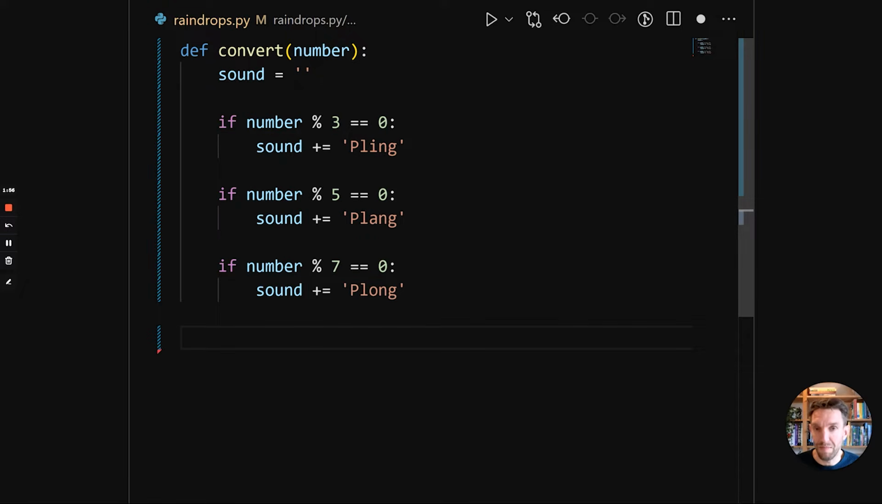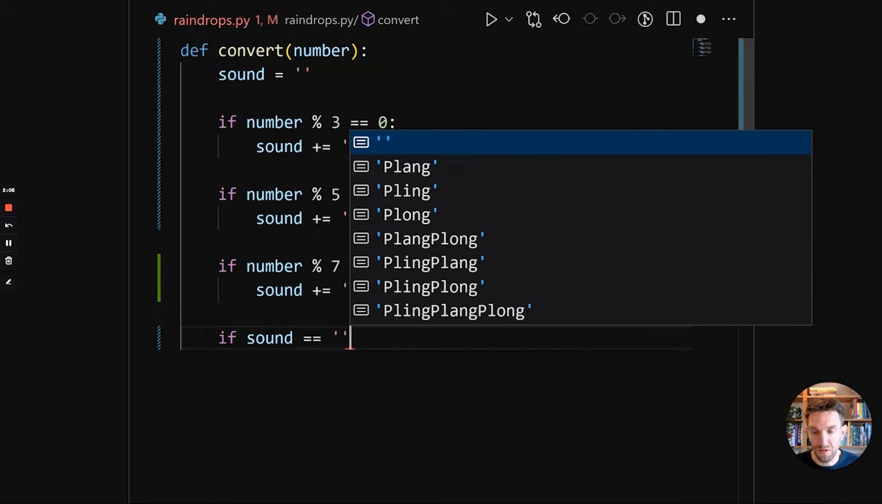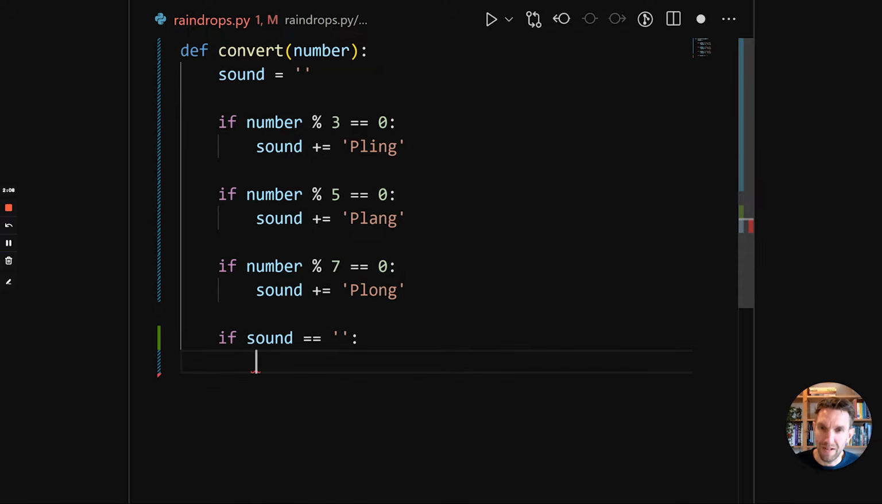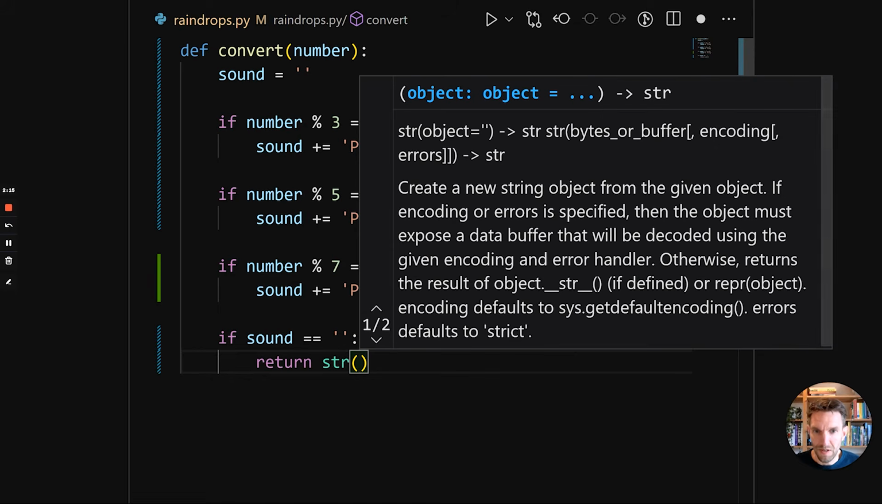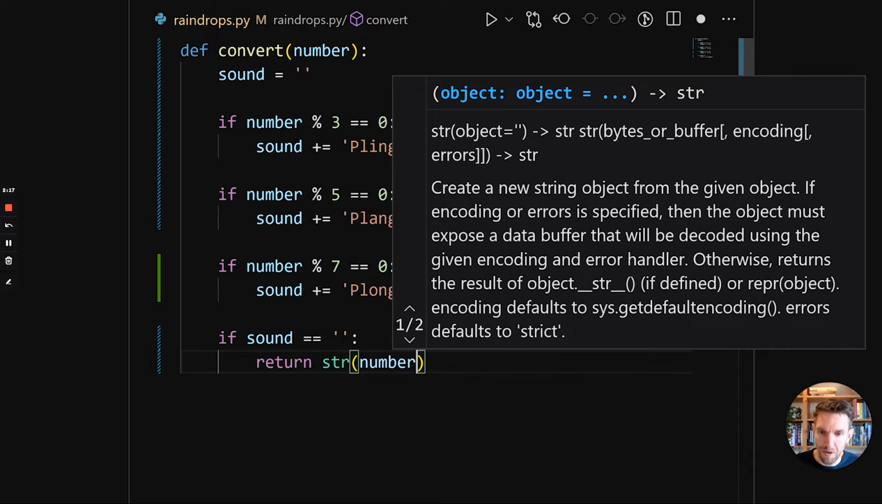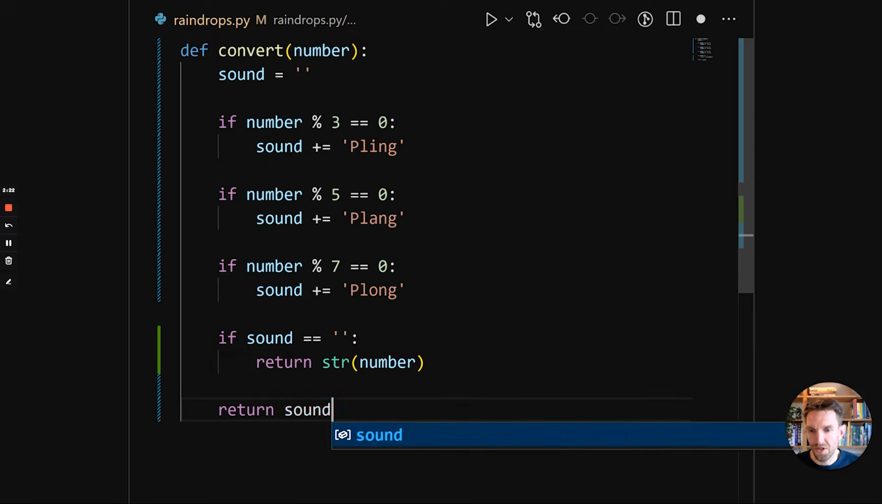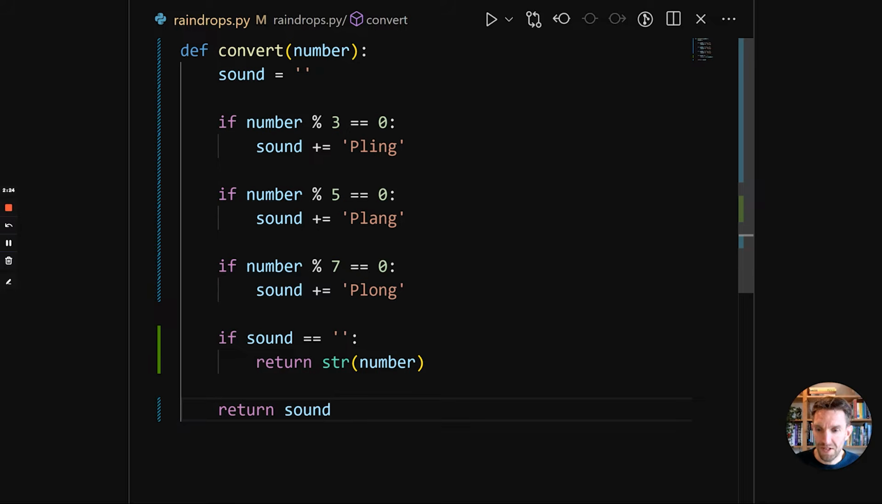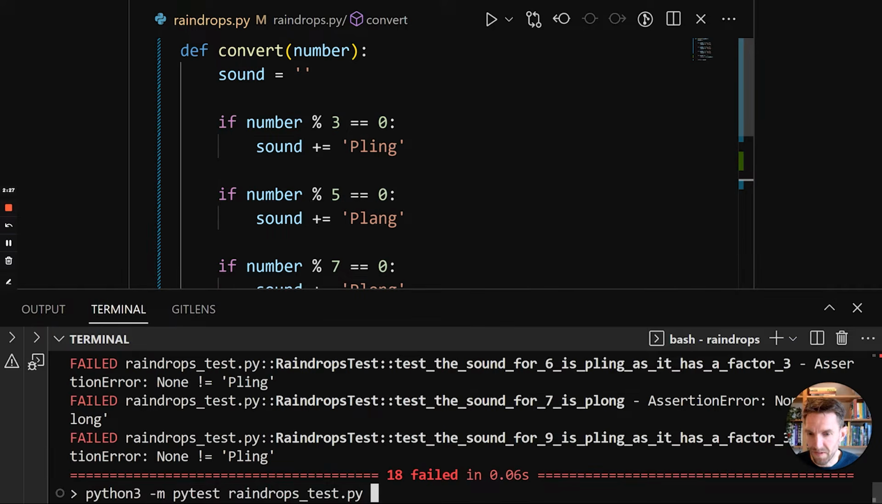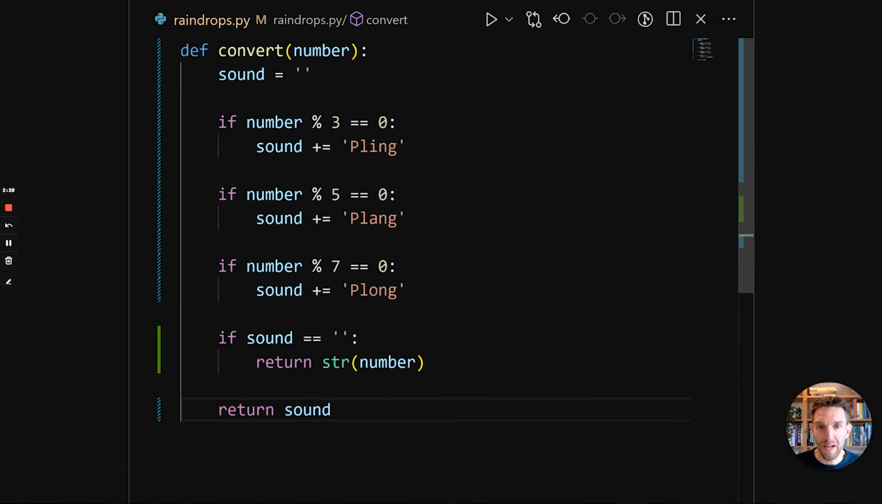Then at this point we need to determine what we need to check, because, well, if the sound is still an empty string, then apparently it doesn't have any of the factors and we need to return the string version of the number. So if sound is equal to the empty string, once again we do the indentation, then we return, and then how do we convert the number to a string? Well, we do that via str. So the string function, pass in the number, and in the other case we can just return sound. So let's see if this passes our tests. And we have a working implementation.